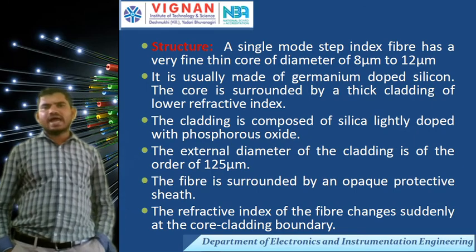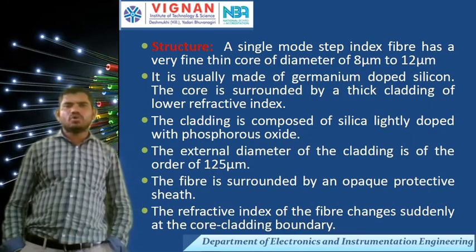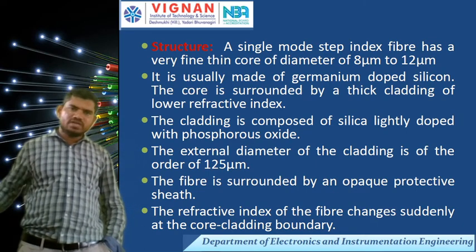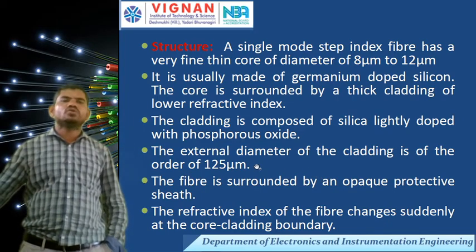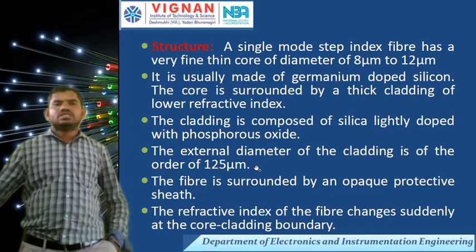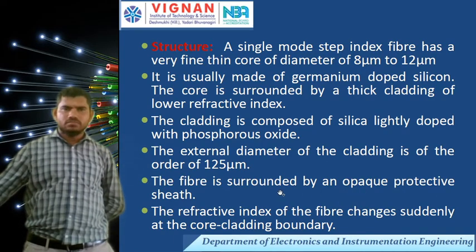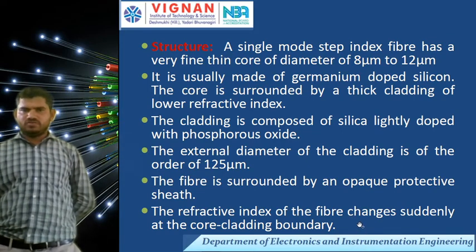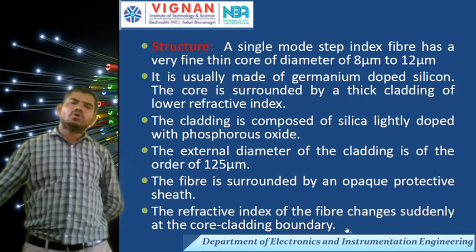The cladding is composed of silica lightly doped with phosphorus pentoxide. The external diameter of the cladding is of the order of 125 micrometers. The fiber is surrounded by an opaque protective strip. The refractive index of the fiber changes suddenly at the core-clad boundary.